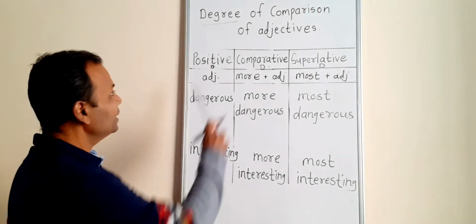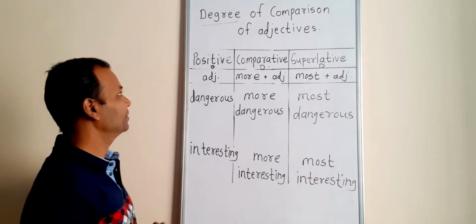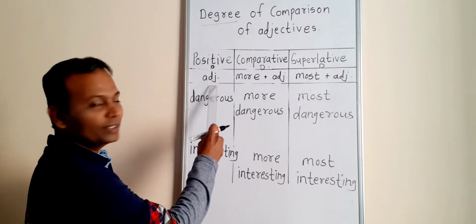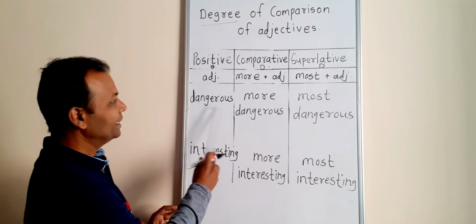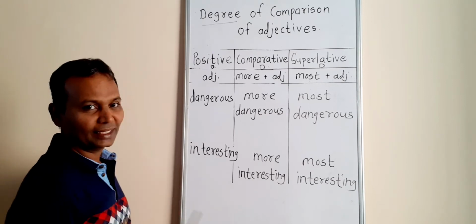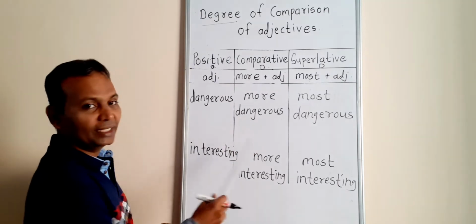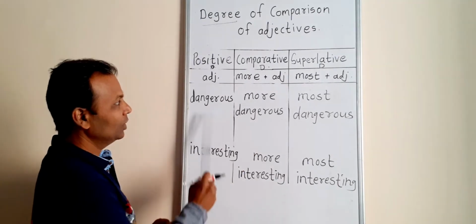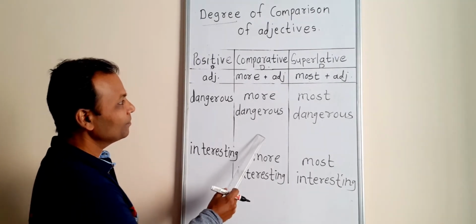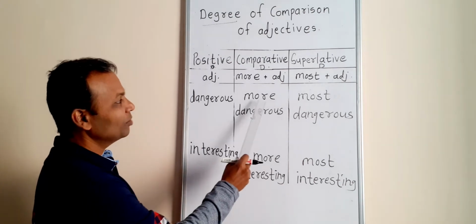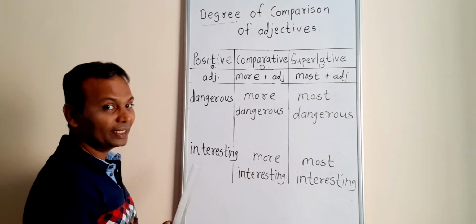Okay, now look at this table also, the second type of table. Look at the adjective in positive degree: dangerous and interesting. Now look at the adjective in comparative degree. What difference do you see here? Yes, more. The word more is added.